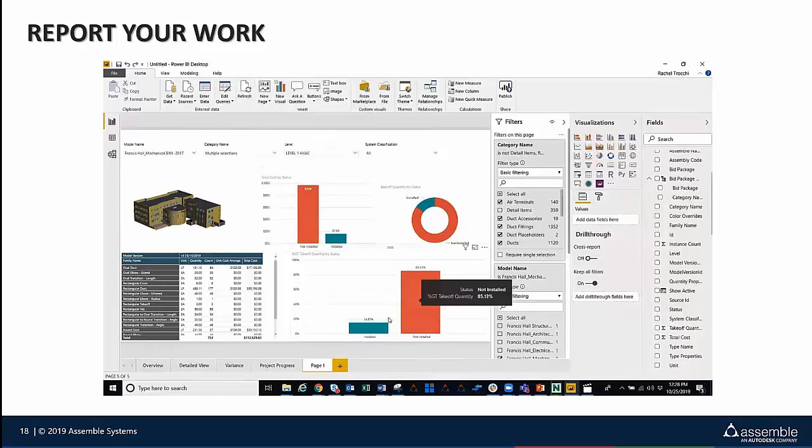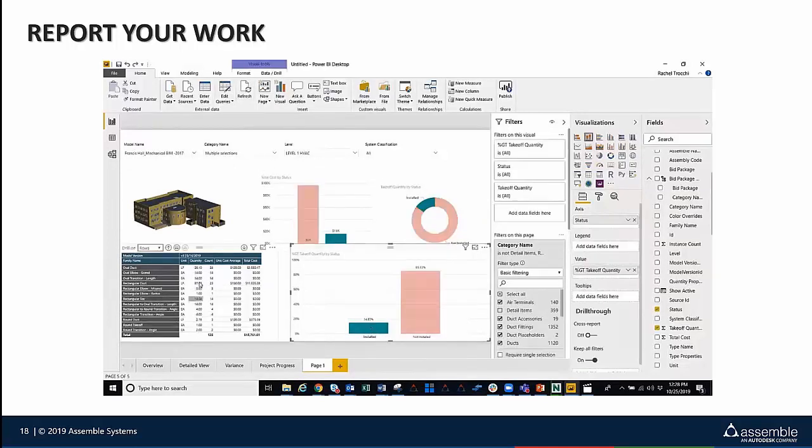And right away, you can see we have 14% installed from that ductwork that we just updated out in the field there. And all of these different pages here are interactive and connected to one another. So as you select on that 14% installed, you're going to get all of your quantities. And in that middle graph, basically what you can see is dollar values behind those quantities here. So you can see the specific dollar amount installed versus not installed. And we even have the ability over in Power BI to connect all of our quantity information to ERP systems to get real earned value tracking information right out here within Power BI.